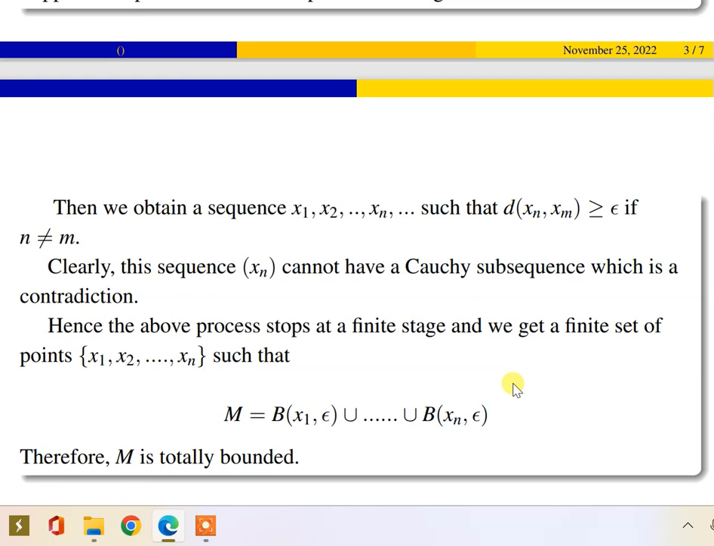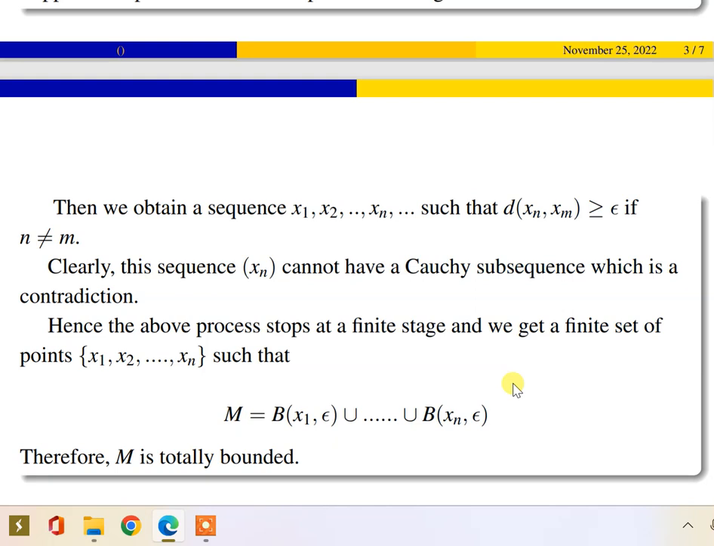Clearly, this sequence cannot have a Cauchy subsequence. Just now I said what a Cauchy sequence is: the distance between any two elements, d(xn, xm), is strictly less than epsilon. But here we take d(xn, xm) greater than or equal to epsilon, which is a contradiction. But what is our assumption? Every sequence in M has a Cauchy subsequence. Here we proved that this particular sequence, taken in M, does not have a Cauchy subsequence. Therefore, which is a contradiction.